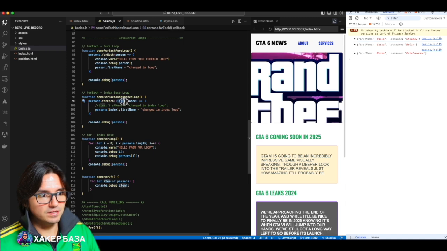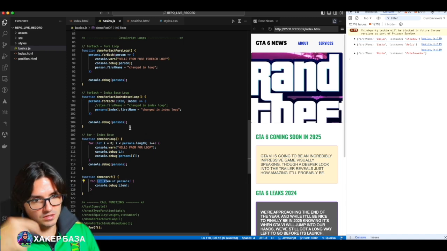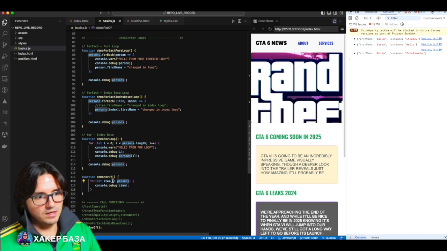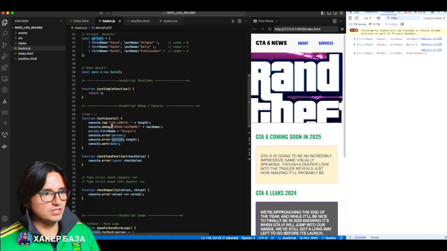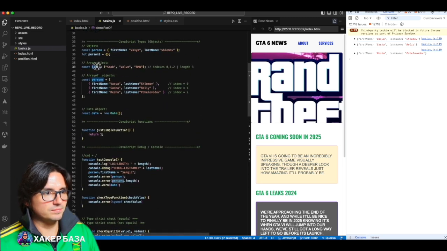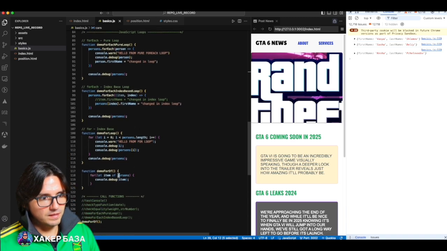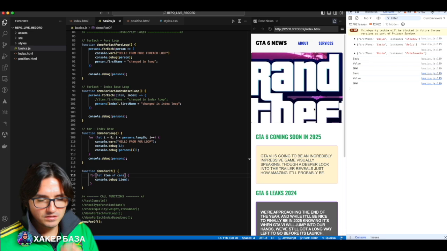This item, you see, it's just a reference to each element. This is called iteration. When we go through each element in the array, it's called iteration. This means that we will iterate over the object persons. We can change it if we're tired of these, to cars. A primitive regular array can be iterated through with cars. You see, it prints everything in the list for you.